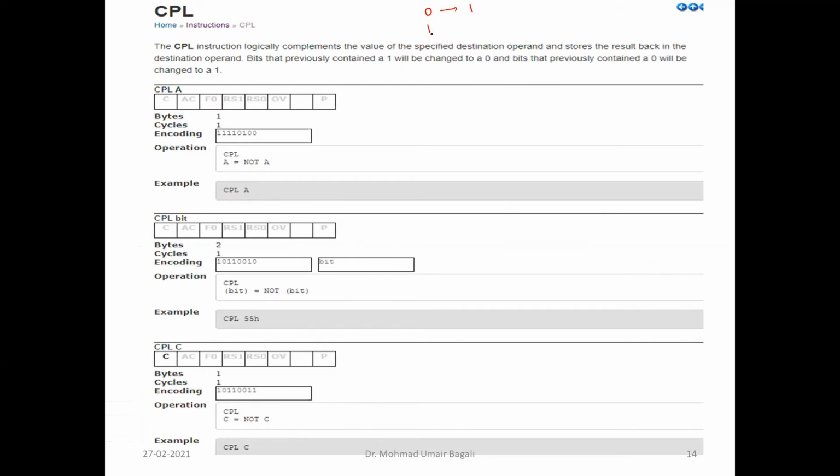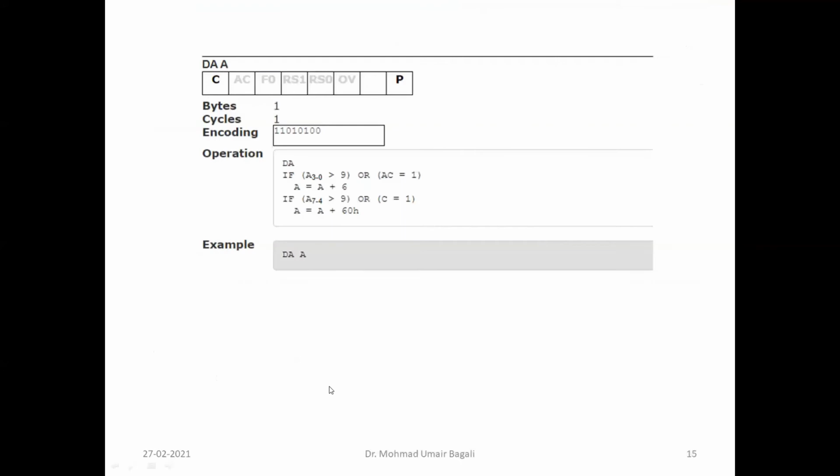If the original content was 1, then it will change to 0. So that is the meaning of complement. Again, you can complement the content of A, you can complement a bit addressable bit, or you can complement the carry flag bit. Again, here you don't have complement byte address, you must remember that.